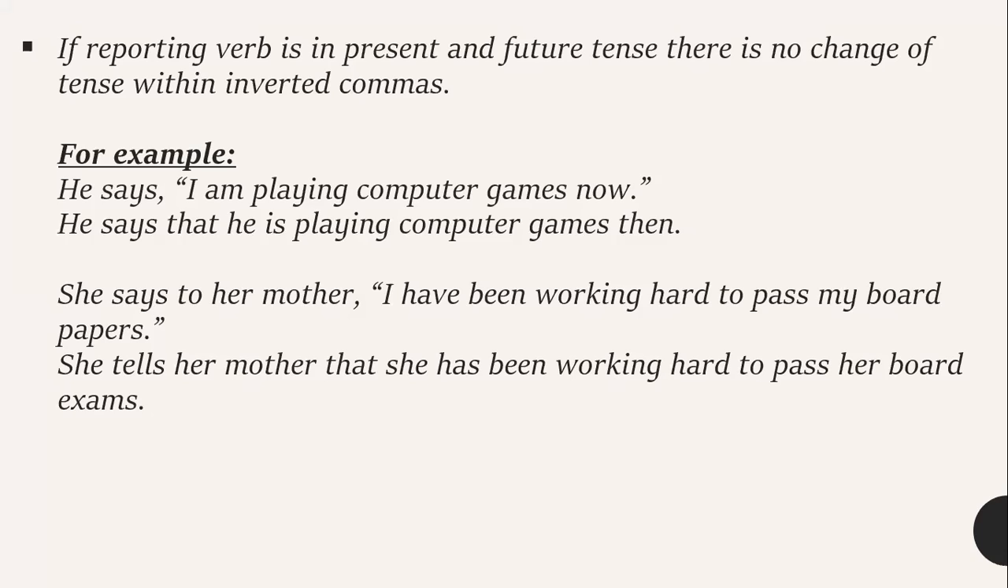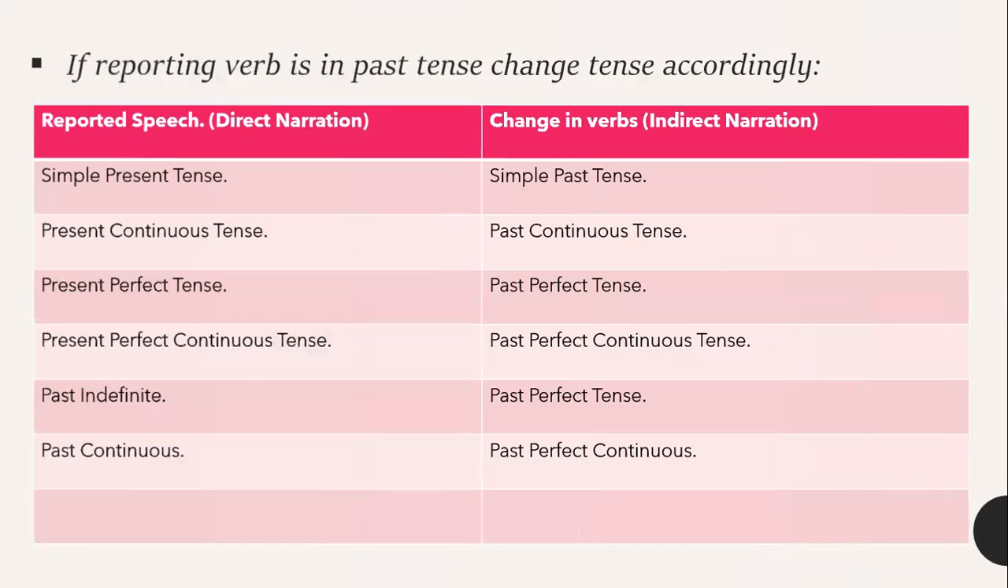So within the inverted commas, whatever tense is present remains the same. In the first example, he says, "I am playing computer games now." "I am playing" remains the same. Necessary changes are made: the adverb now is converted into then, and I is changed according to the subject he, that comes before says. So I changes to he, and am remains the same, that is, the tense remains the same, from present indefinite to present indefinite.